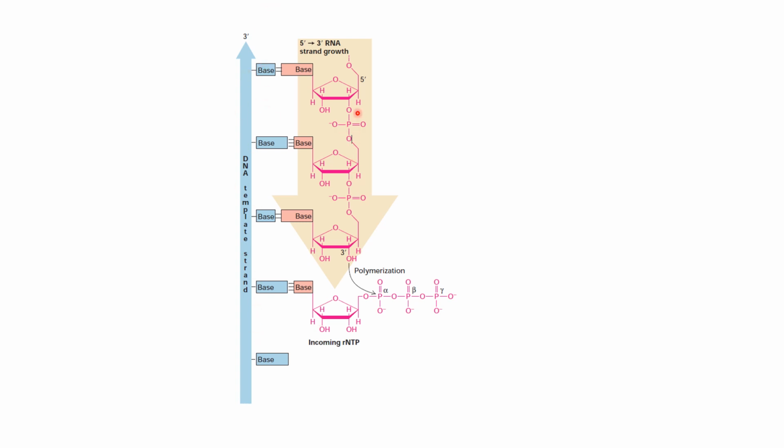Now what I mean to say is that the next RNTP which is going to come always attaches itself at the 3'-OH of the previous base. See, this is attached, this is the incoming RNTP and it is going to attach at the 3'-OH end. So the new RNTP is going to attach at the 3'-OH end of the previous base.